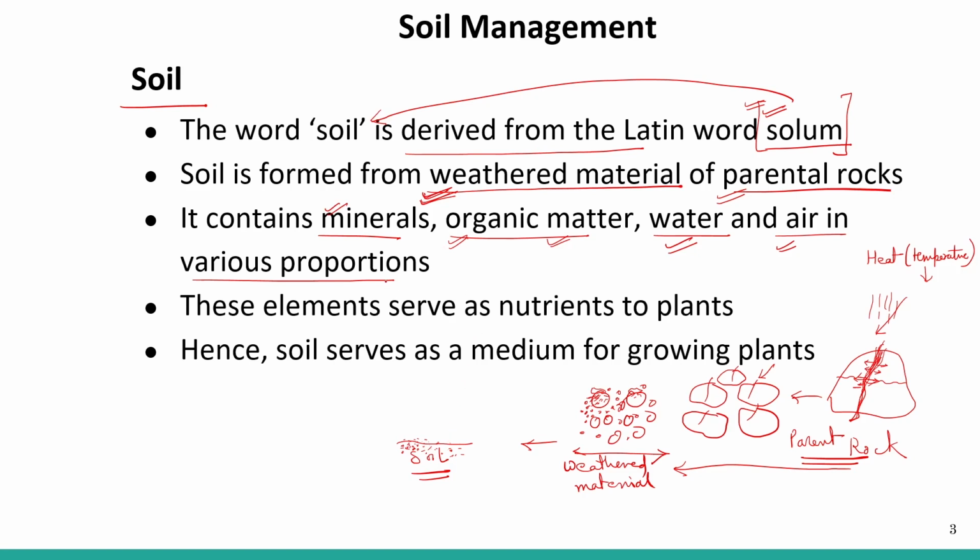So they vary in different proportions. These things vary in different proportions, and it depends on the type of soil. These elements serve as nutrients to plants. So minerals, organic matter, water, air, all provide nutrients to the plants. Hence soil serves as a medium for growing plants. So this is very important. Soil is very important for growing plants.